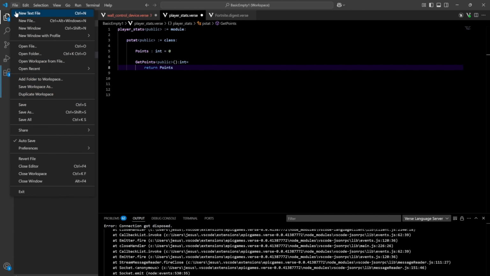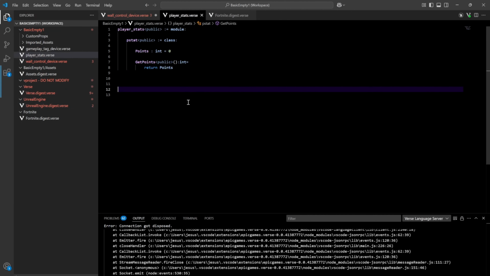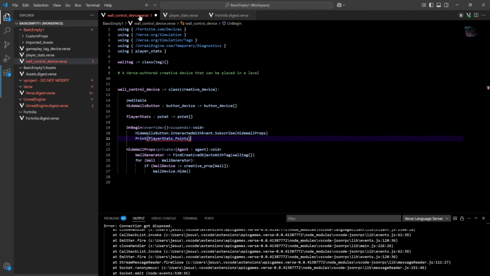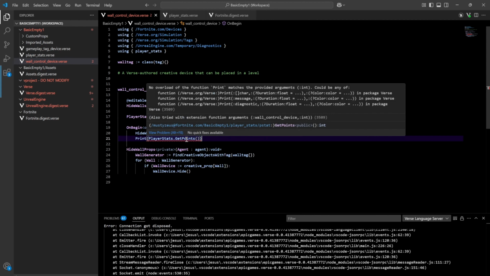I was curious about that because you don't usually see this kind of paradigm in here. Okay, so now that is saved. Let's fix this. So let's call get points. That should be good. Does not look like it is.